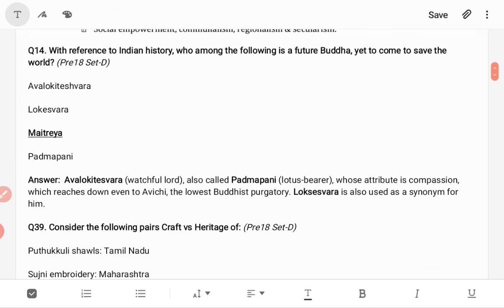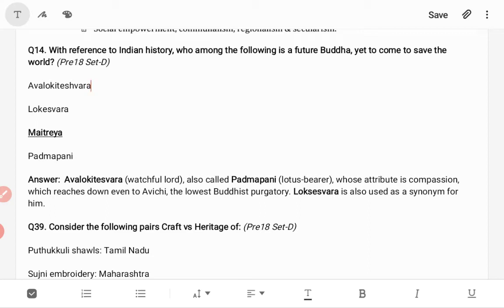Okay, now let's move on to the next question, which was asked in 2018 prelims. With reference to Indian history, who among the following is a future Buddha yet to come to save the world? Questions on Buddhism and Jainism, as I told earlier, will be repeated again and again in the question papers. So you have to go through Buddhism and Jainism. But the question standard will be different. Sometimes it can be very tough and difficult for you to answer, and sometimes it can come very easy.